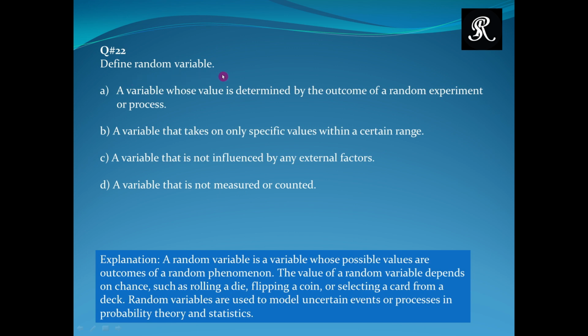Define random variable. A variable whose value is determined by the outcome of a random experiment or process, a variable that takes on only specific values within a certain range, a variable that is not influenced by any external factors, a variable that is not measured or counted. And the right option is option A.